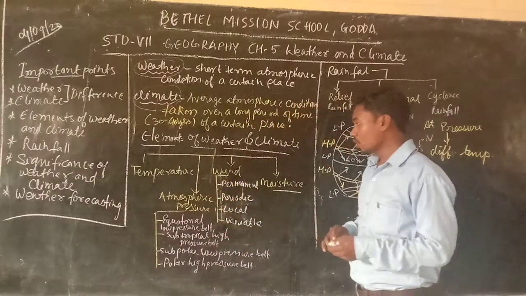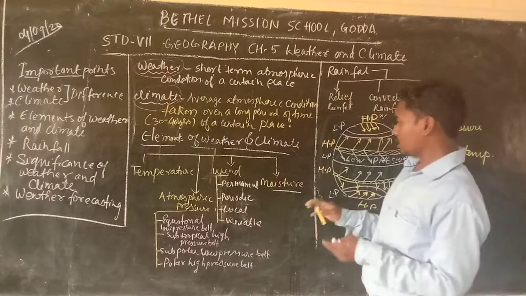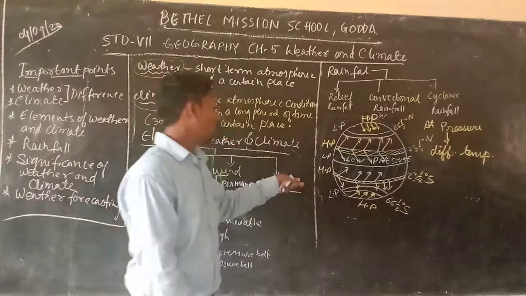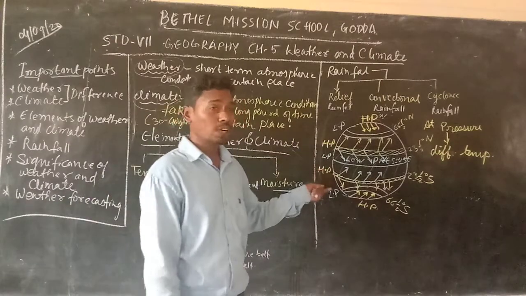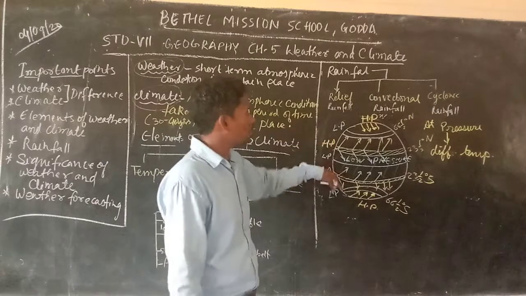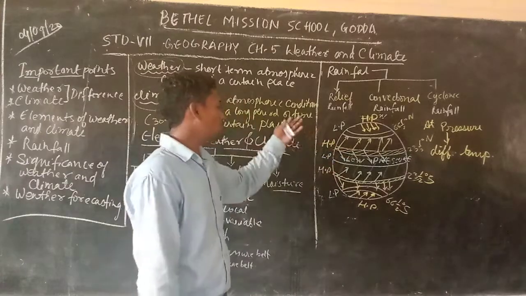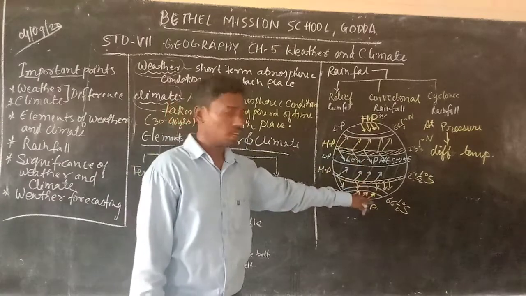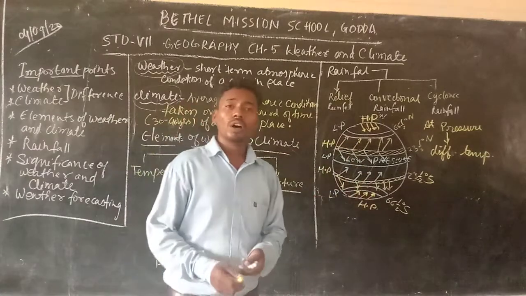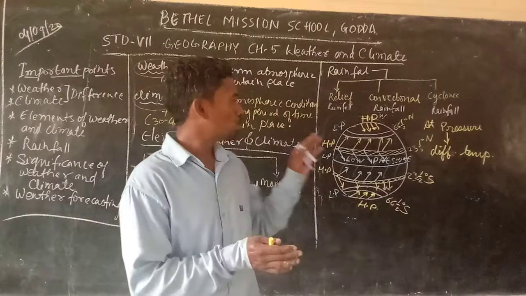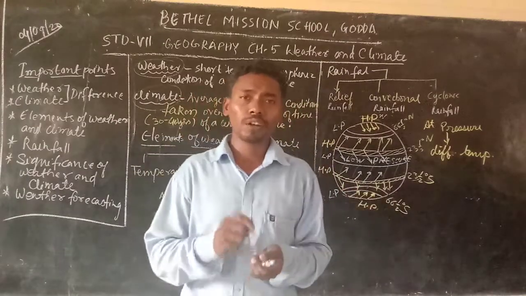Okay. So I think this much is enough for today. Okay, these are all the different heat zones as well as the different high pressure and low pressure belts, and what is the direction of the flow of wind from which high pressure belt to which low pressure belt area. Okay, so I wish you to study. Go home and go through these portions and revise also.